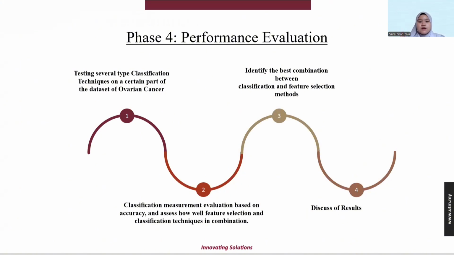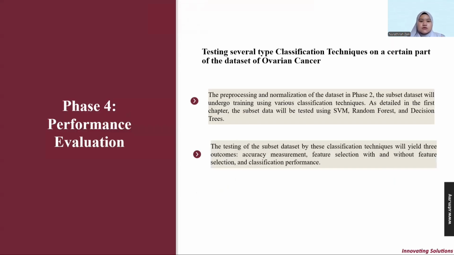So phase 4 has 4 steps, starting with testing several classification techniques on the datasets of ovarian cancer. Number 2 is classification measurement, evaluation based on accuracy, and assessing how well feature selection techniques work in combination. Number 3 is to identify the best combination between the classification and feature selection method. And number 4 is to discuss the result. So basically, based on the preprocessing and normalization in phase 2,